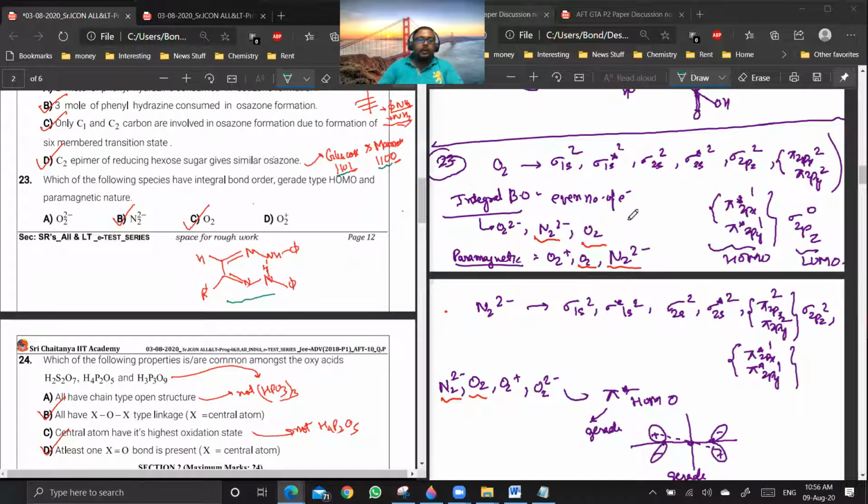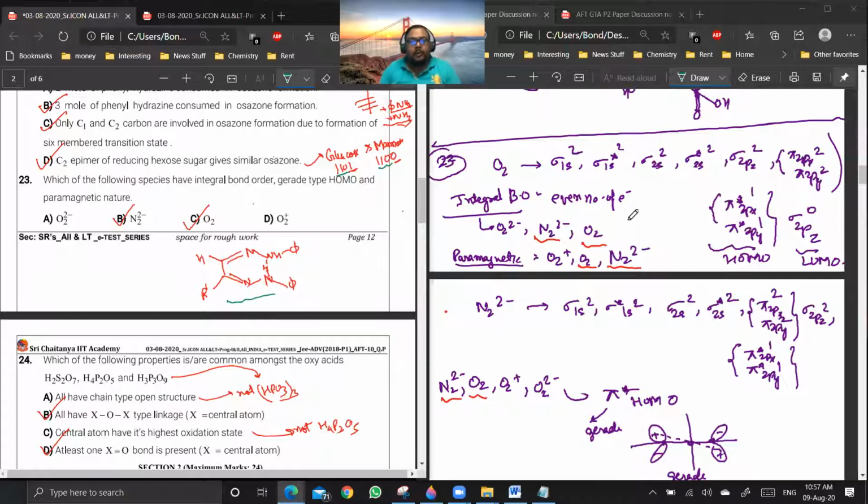Now when you're talking about paramagnetic species, species with an odd number of electrons will always be paramagnetic. This also I have given in the notes. Yes or no? Yes, sir. So O2 plus will automatically be paramagnetic.